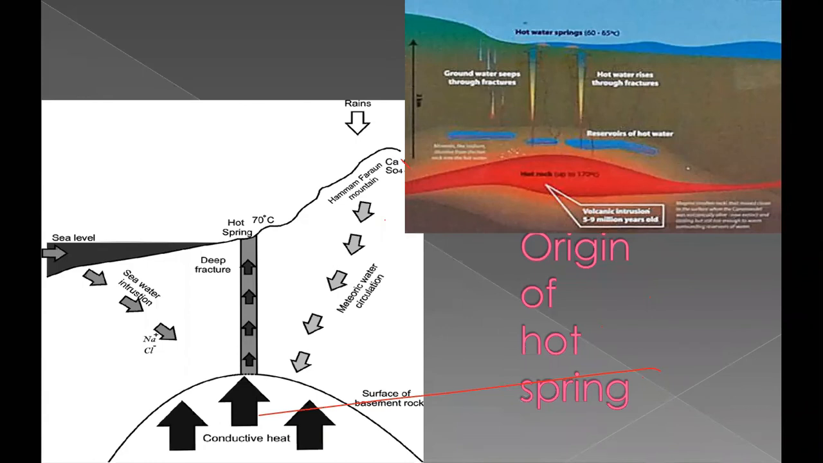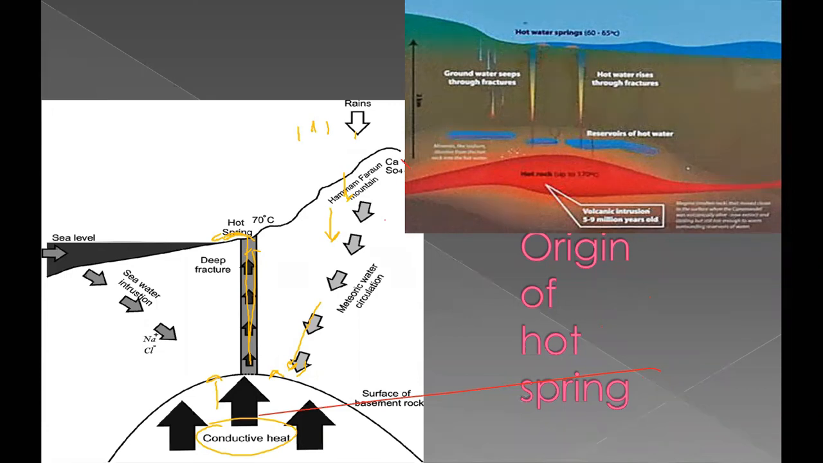You can see the groundwater enters, I mean, rain will occur. This rainwater will go into the ground, and magma heat is there. So this water will heat up and come out as a spring. You can see this water is contacting the heat and coming out on the ground, and this hot water is nothing but hot springs.